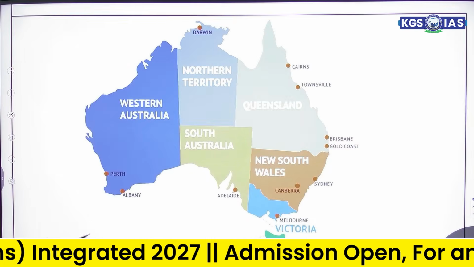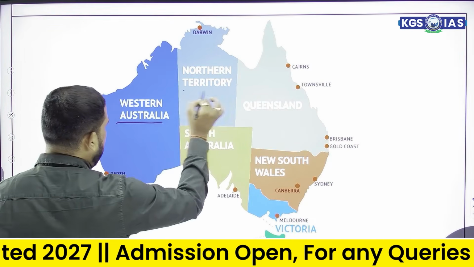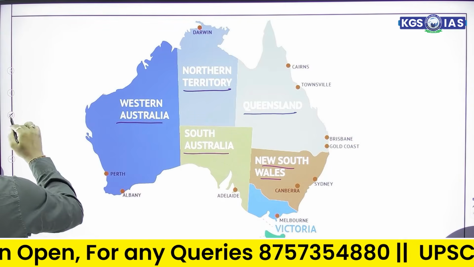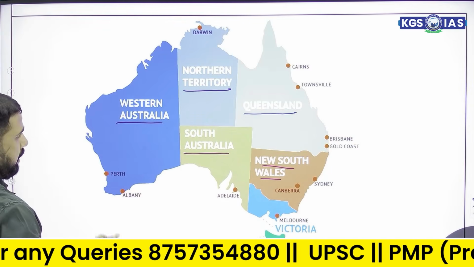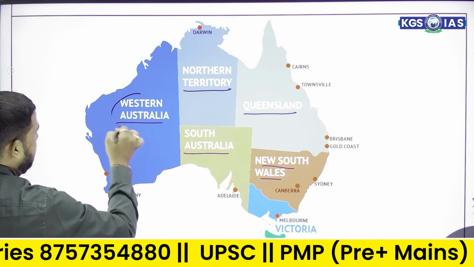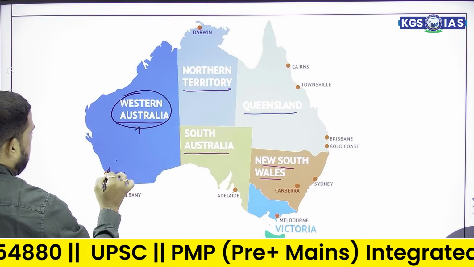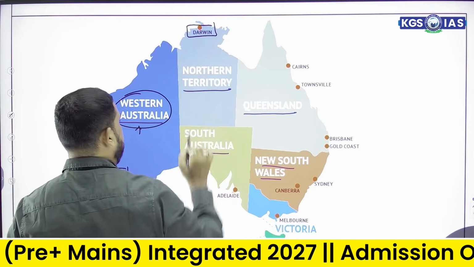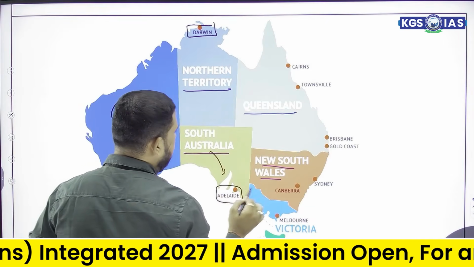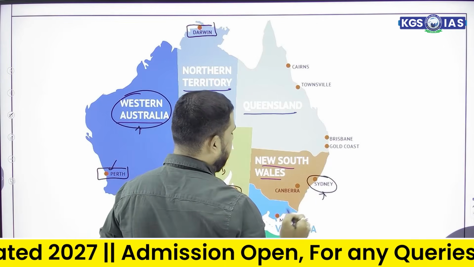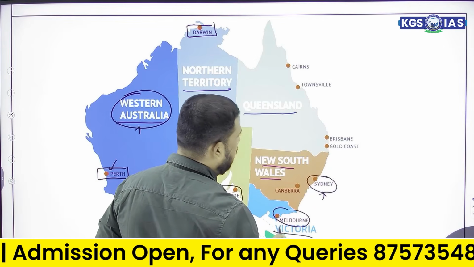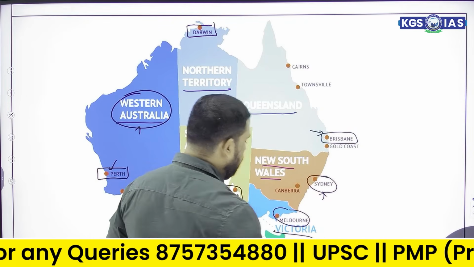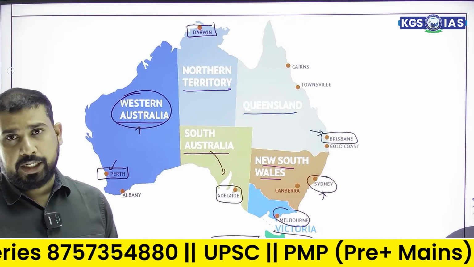Australia has seven territories named Western Australia, Northern Territory, South Australia, Queensland, and New South Wales. When we talk about the capitals of these states, Western Australia's capital is the famous city Perth. Northern Territory has capital Darwin. South Australia has capital Adelaide. New South Wales has Sydney. Melbourne is the capital of Victoria. Queensland's capital is Brisbane, and Tasmania's capital is Hobart. So these are the capital cities of the major territories of Australia.